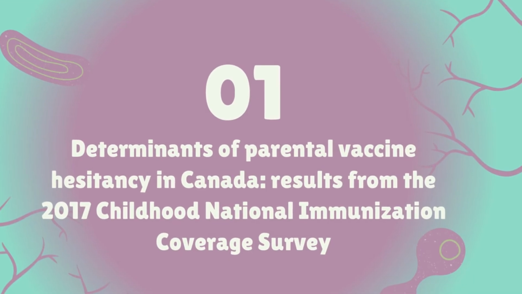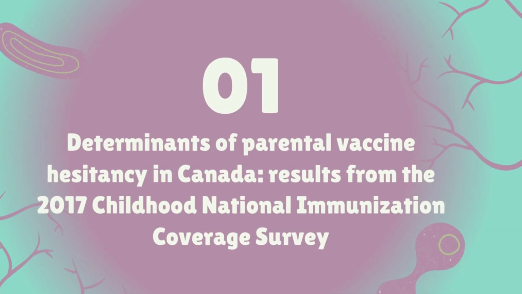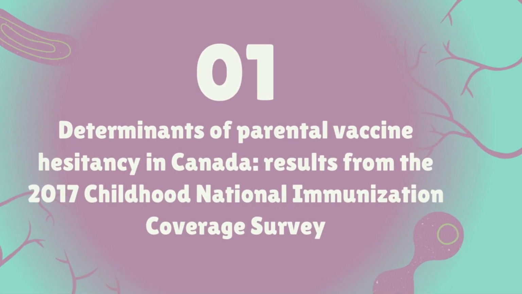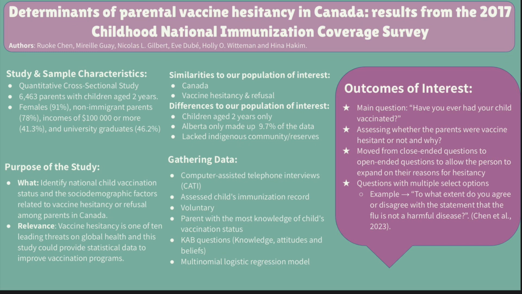Determinants of parental vaccine hesitancy in Canada: Results from the 2017 Childhood National Immunization Coverage Survey. This study was a quantitative cross-sectional study which included 6,463 parents with children aged 2 years only. One of the top characteristics is that it was mostly females who participated. It was also made up mostly of non-immigrant parents with incomes of $100,000 or more and were university graduates.